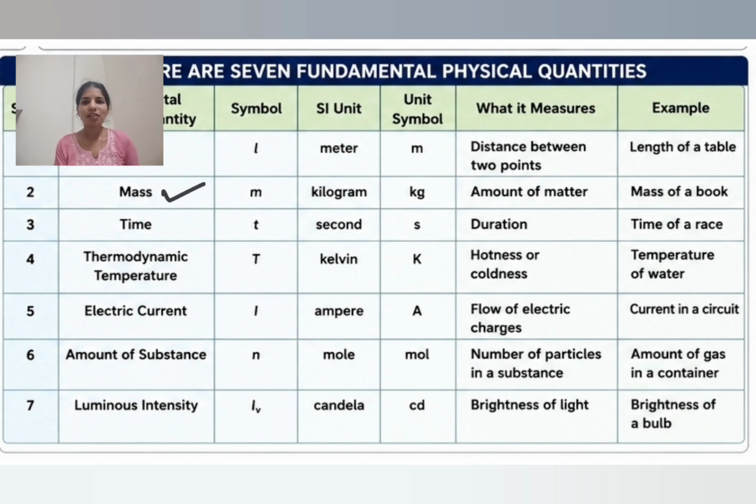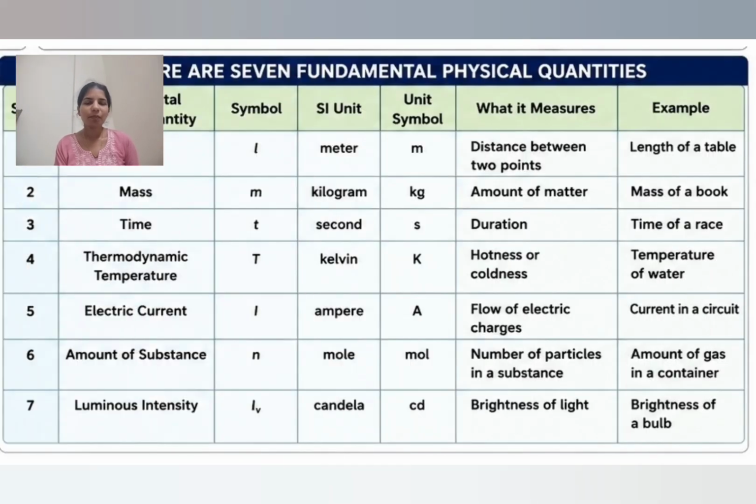What is meant by mass? Mass is nothing but the amount of matter present in the object. If you consider any object, some matter is there, no? The amount of matter present in an object, a thing, a body, we call mass. The SI unit of mass is kg. Mass can be represented with capital letter M.